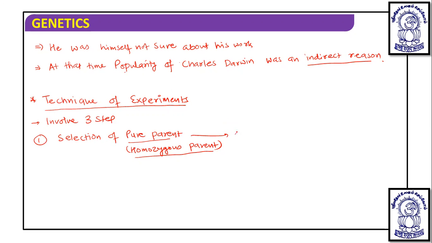And these pure or homozygous parents are produced by continuous selfing and selection of pure plants.